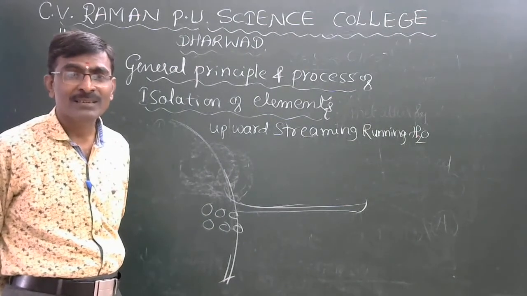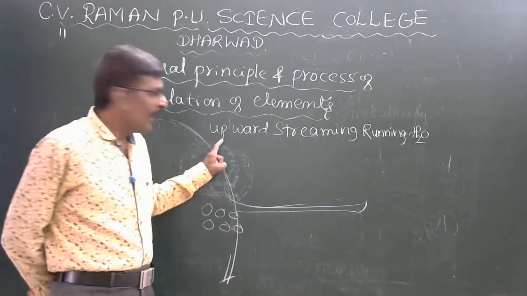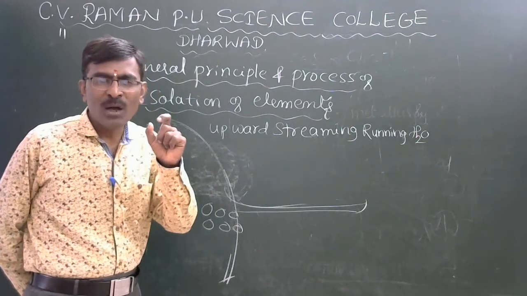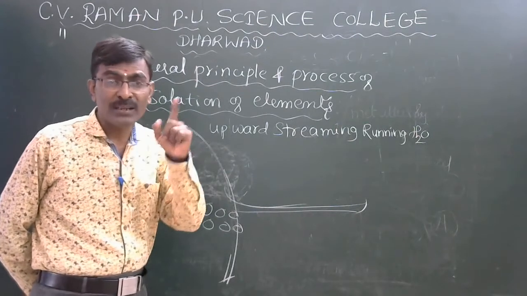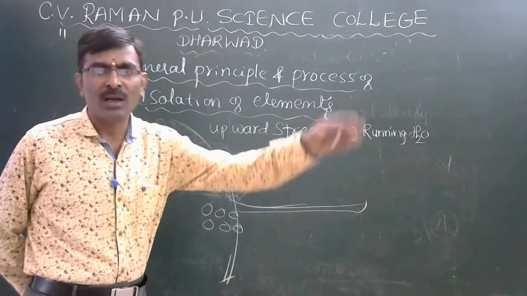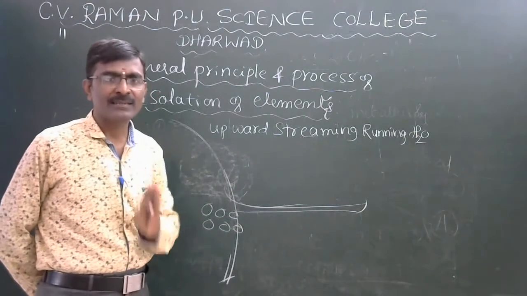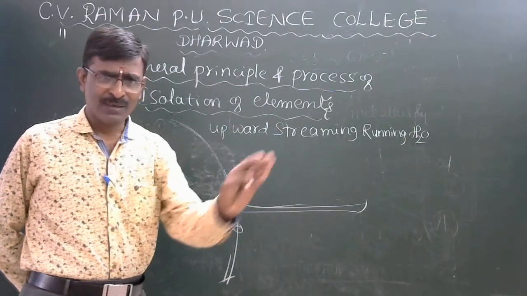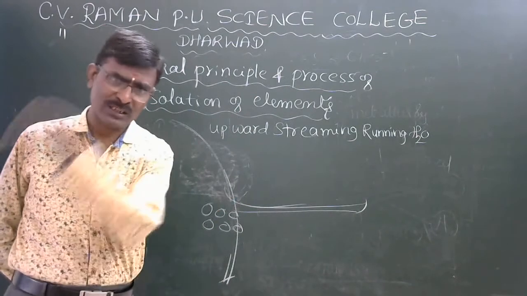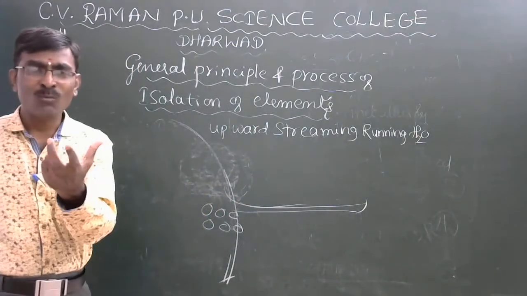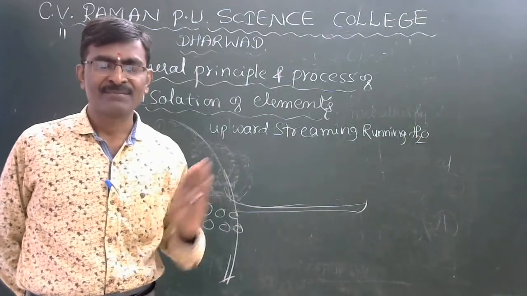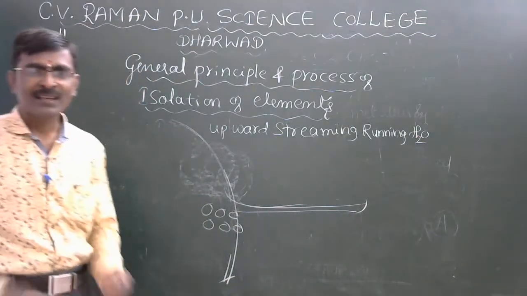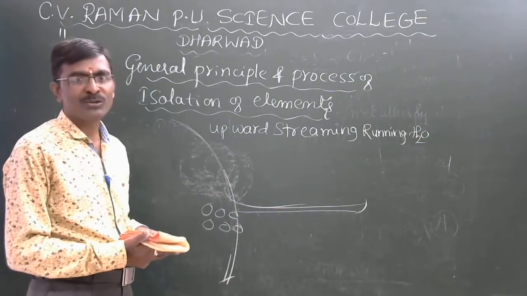This is the process. How to write? That is the point. When upward streaming running water passes over the ore, the unwanted powdery materials are carried along with the water, and the heavier particles are left behind. The weightless and light powder particles are all carried away with the water. The remaining ore, the heavier ore, is left behind. This process is called the gravity separation method. This is the gravity separation method, my dear student.